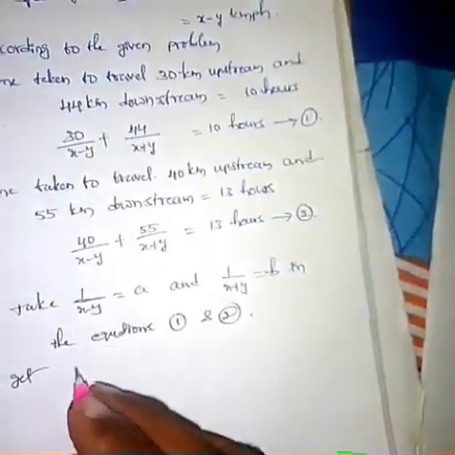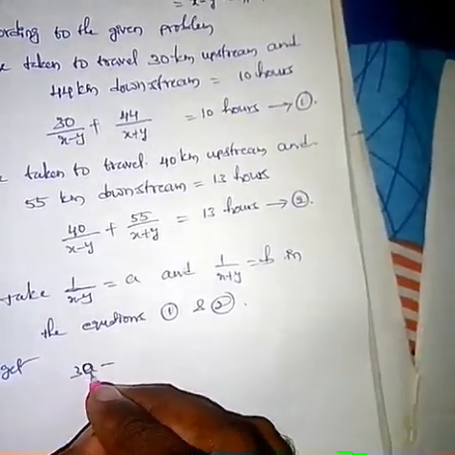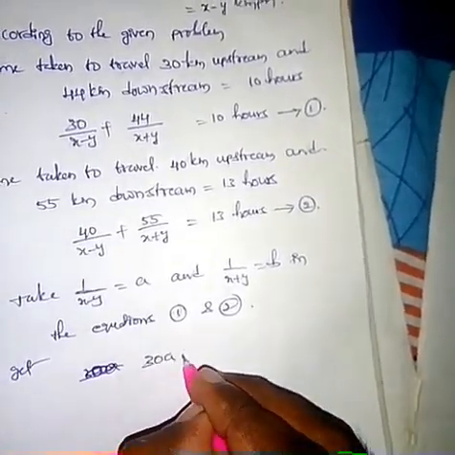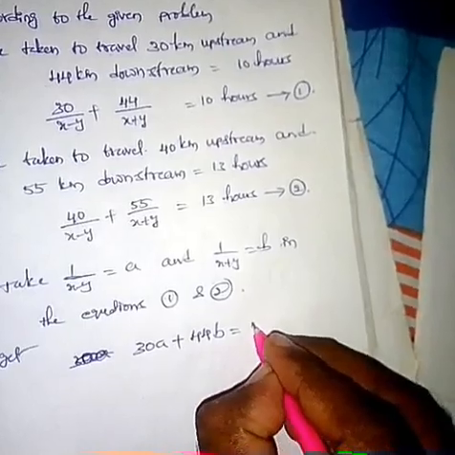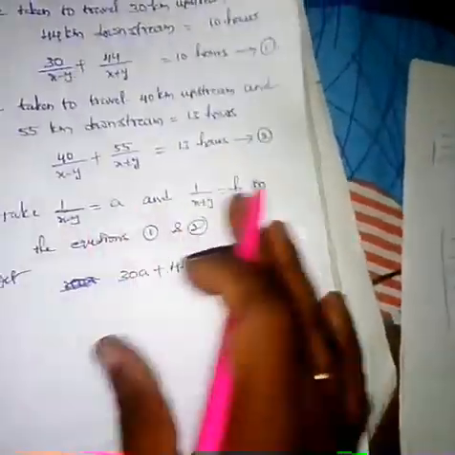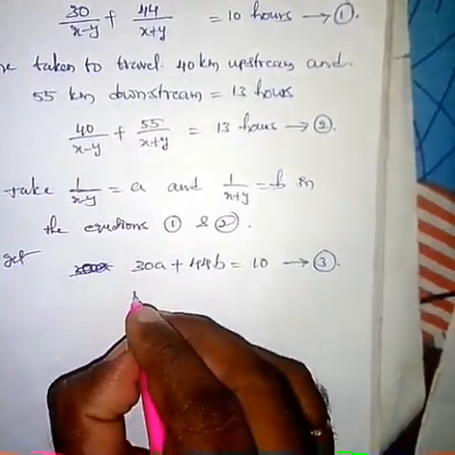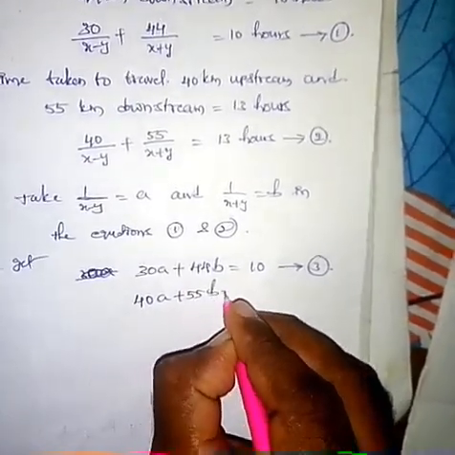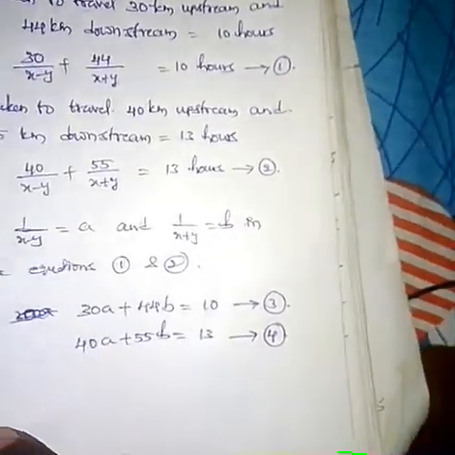Therefore we get 30a plus 44b is equal to 10. Name this equation 3. And if we substitute the a, b values in equation 2, we get 40a plus 55b equal to 13. Name this equation 4.